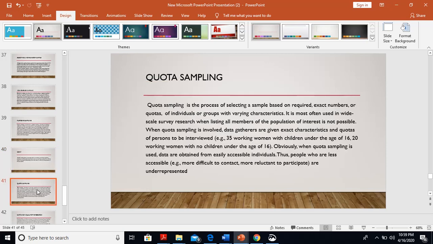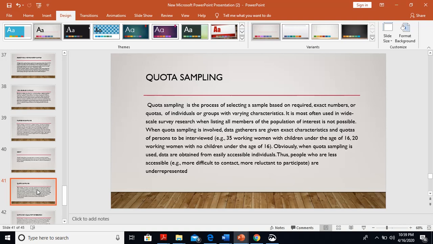Quota sampling. Quota sampling is the process of selecting a sample based on required exact numbers or quotas of individuals or groups with varying characteristics. It is most often used in wide-scale survey research when listing all members of the population of interest is not possible.